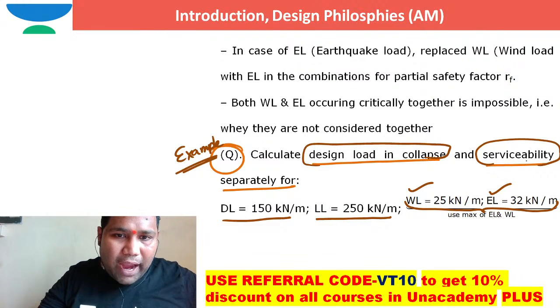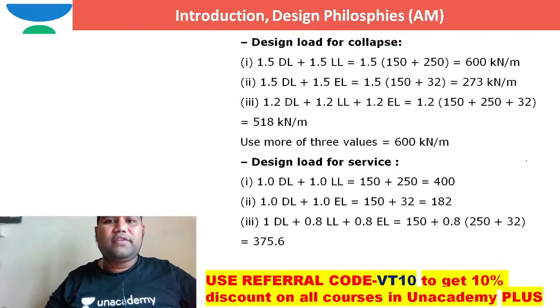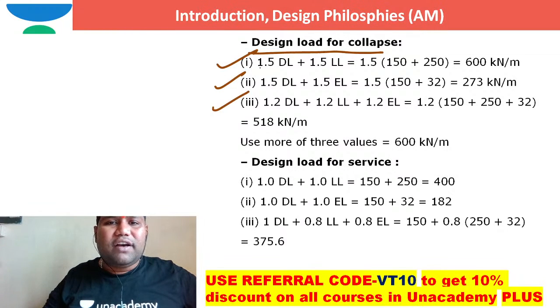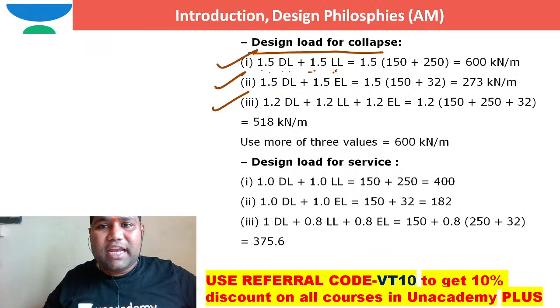Right, I hope you had taken this data with you: dead load, live load, wind load and earthquake load. Can I show how we can work out the design loads? This is how we can work out the design loads. This is the design load for collapse. This is the heading. So three design load combinations I had used. First design load combination, 1.5 times of dead load plus 1.5 times of live load. Second, 1.5 times of dead load plus earthquake load or wind load. Out of these two, whichever may be the max, I need to use.